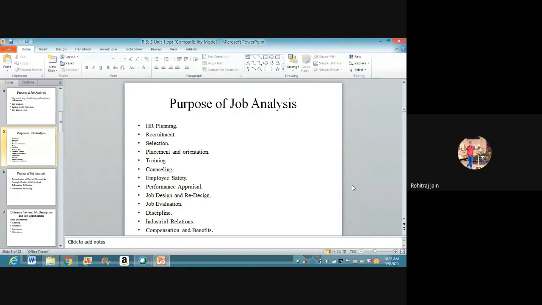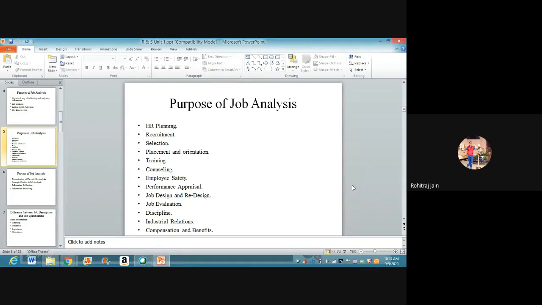Then discipline. Discipline is also called organizational culture. Job analysis identifies the reason behind the inability of the workers in meeting necessary performance standards. Immediately, remedial actions may be taken in due time to address the difficult situations.